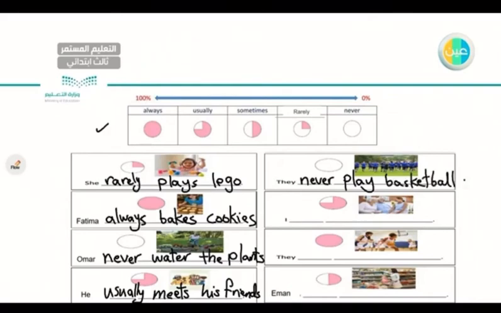Next one, I usually, very good. I usually visit my grandparents. Very good.